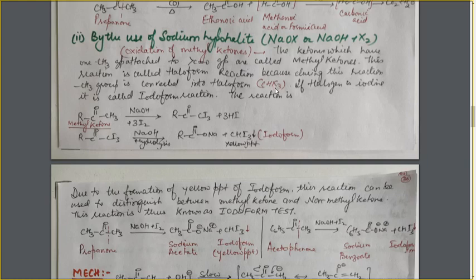CHX3, and this is the compound which you have read in the first chapter of our organic chemistry part, that is haloalkanes and haloarenes. There you have read about the haloform or the chloroform. If this X is Cl, then it will be chloroform. If we have written X here for the halogen, then it will be haloform instead of chloroform. Now, if in this compound this X is iodine, then it will be iodoform.